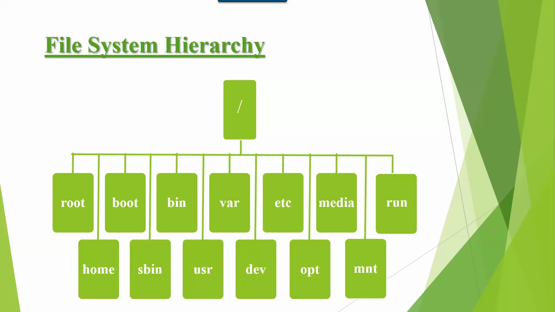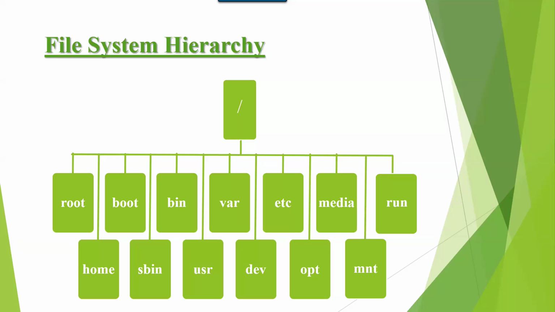I'm repeating. USR contains default applications which come along with operating system. Those applications are stored under USR. Var contains variable files, system log files are stored under var.